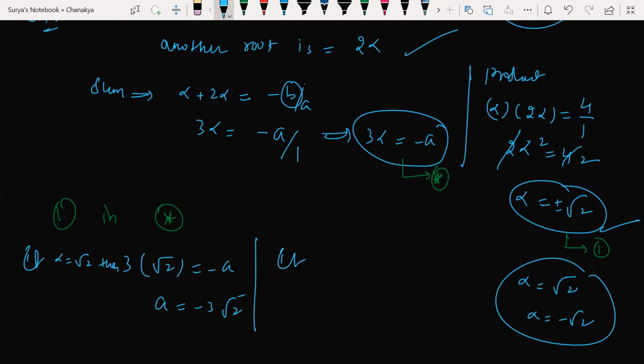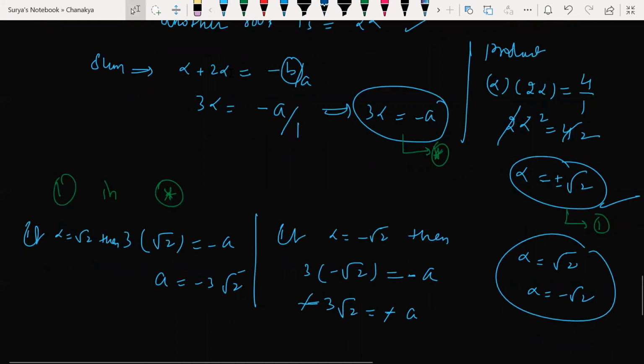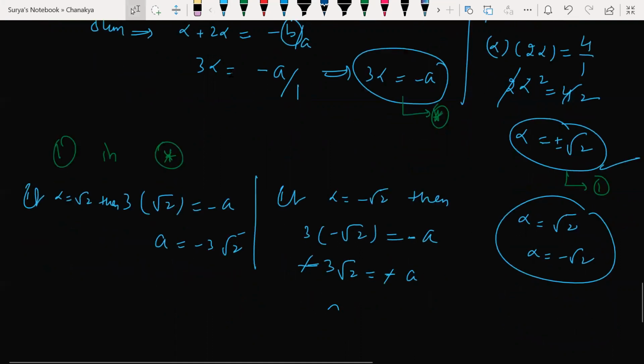If alpha is equal to minus root 2, then what happens now? 3 into minus root 2 is equal to minus a. Minus 3 root 2 is equal to minus a, and the minus signs will get cancelled. So a is 3 root 2.